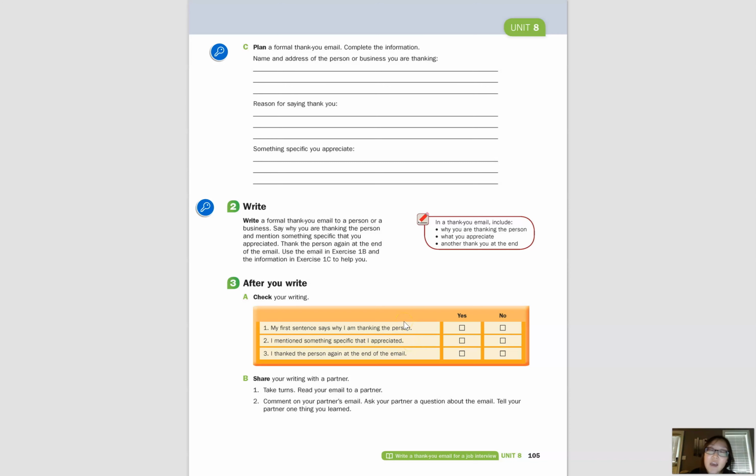So don't just say thank you for everything. That's very common to say thank you for all that you do, thank you for everything, and that's okay. It's good to say that, but it's very helpful, and the person who receives it usually appreciates when you mention something specific.